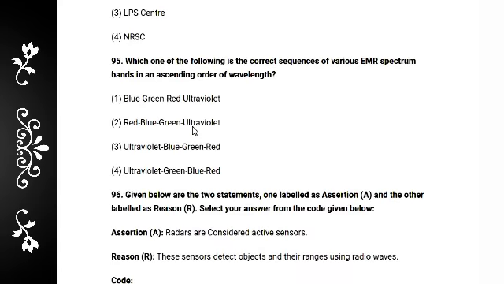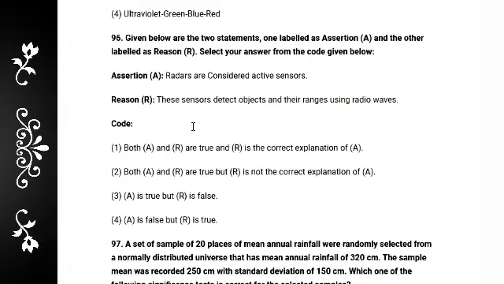Next question: which one of the following is the correct sequence of the various EMR spectrum bands in ascending order of wavelength? Very interesting question, number 95. Definitely the answer is ultraviolet, blue, green, red, option 3.